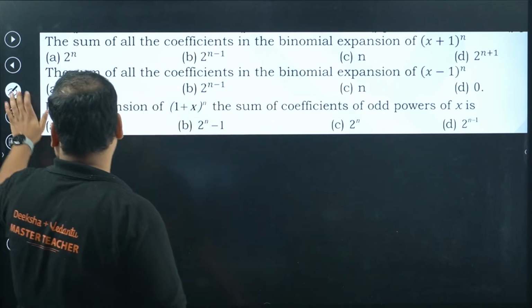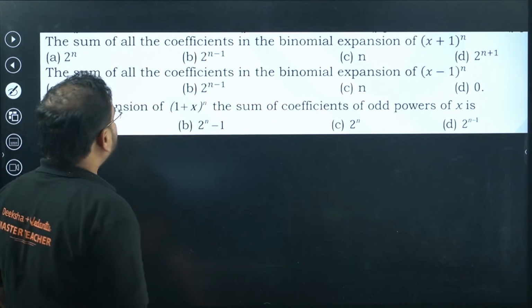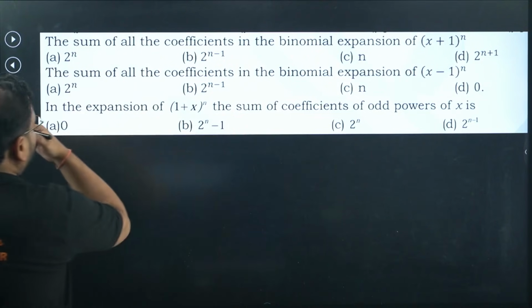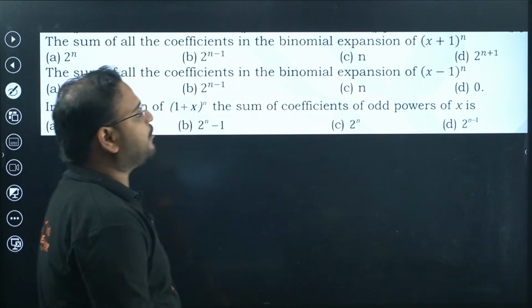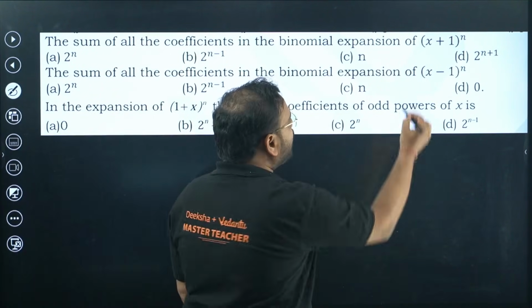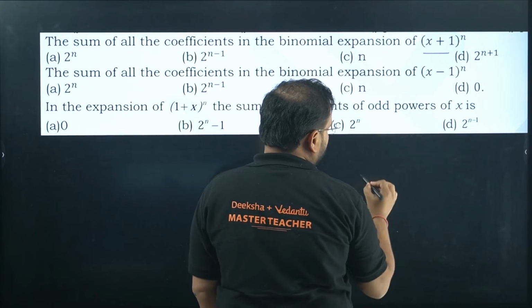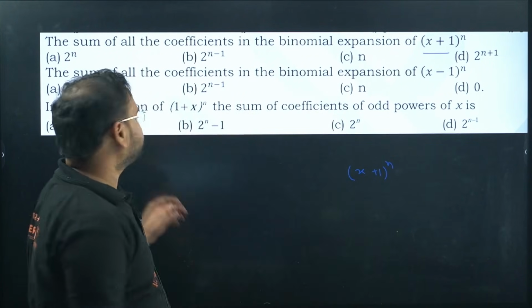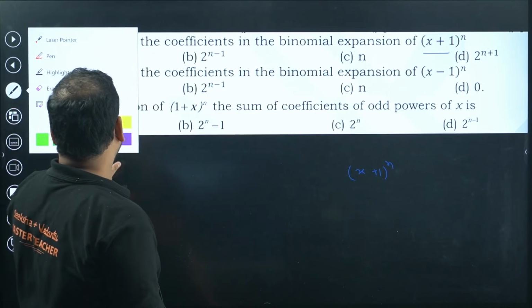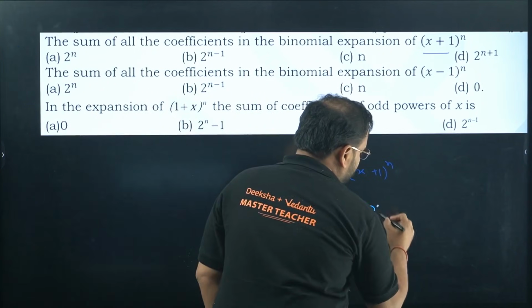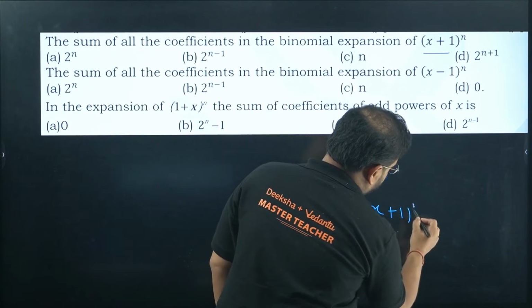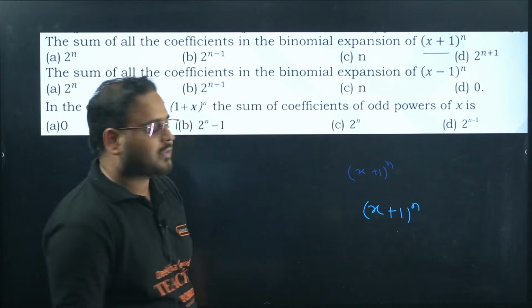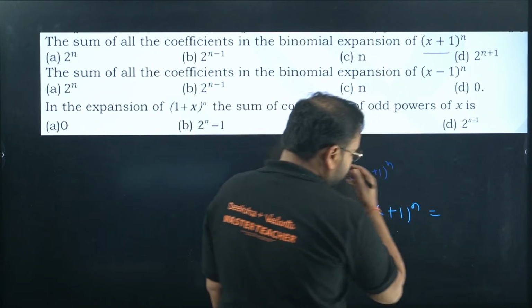All right, let's start solving. The first question is the sum of all the coefficients in the binomial expansion of x plus 1 power n. We all know we get this by taking x plus 1 power n. Yes, one second. We do it like x plus 1 power n. This is visible, better.